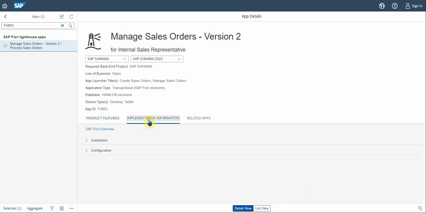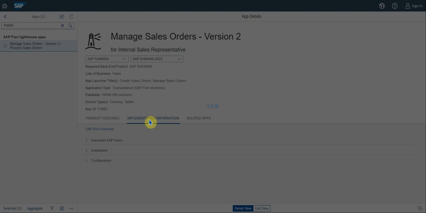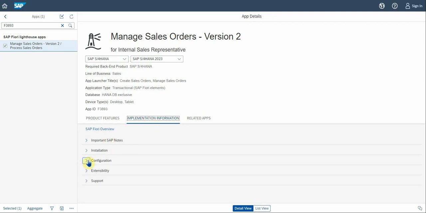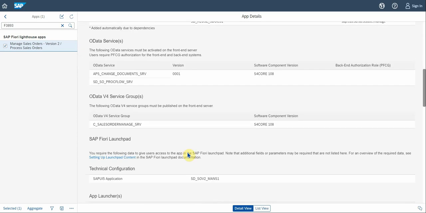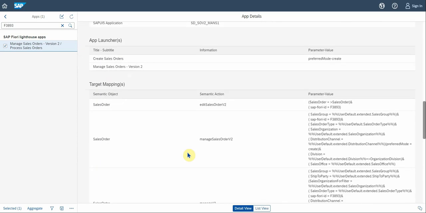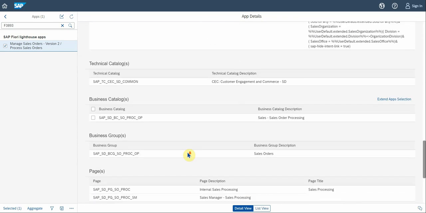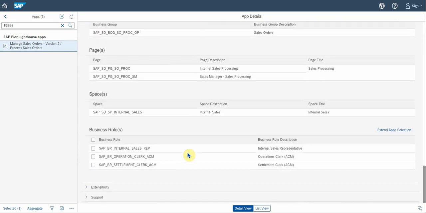If you go to implementation information and you go to configuration, in here you'll see there's all the technical info you need. If you scroll down a bit, you will see there's a business role section, and this is the business role that you need, the internal sales rep, to actually use this app. Again, you can look at these roles as well, but it's for different areas in SAP. So in this case, we're going to look at SAP_BR_INTERNAL_SALES_REP.